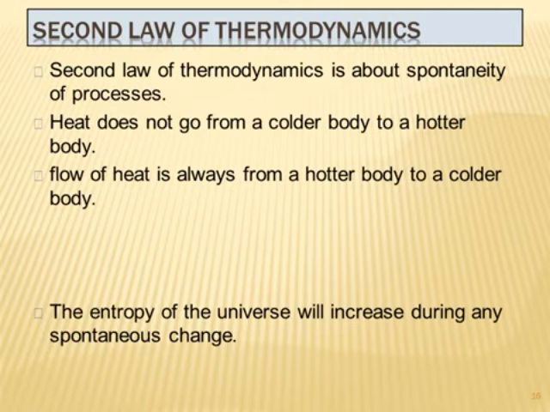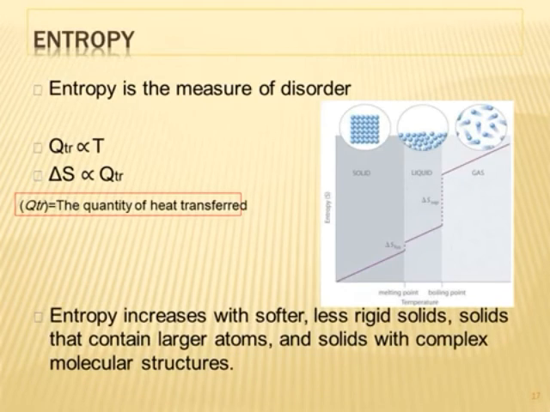For a reversible cyclic process, the entropy change of the total system, that means the entropy change of the system as well as its surroundings, is equal to 0. Thus, delta S total, which is delta S system plus delta S surroundings, is equal to 0. On the other hand, in an irreversible process, the entropy change of the total system or universe is always positive. That means the entropy of the system and its surroundings is always increasing. Delta S universe, that means total, is greater than 0.